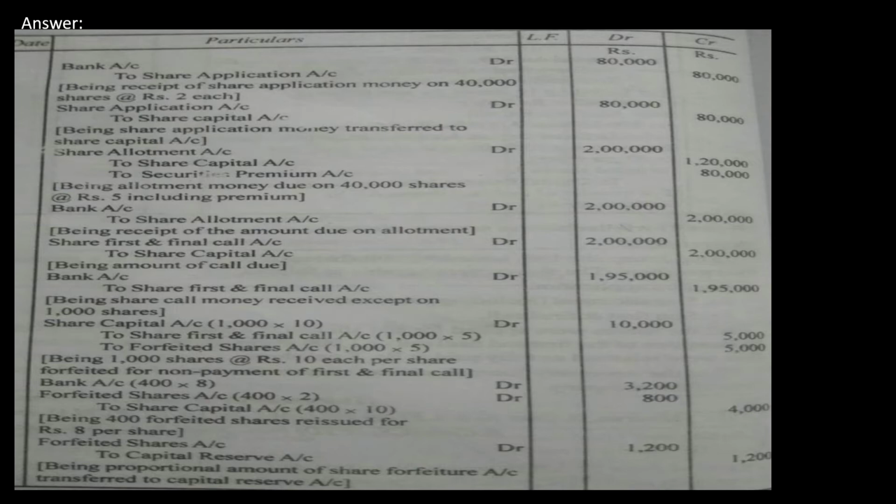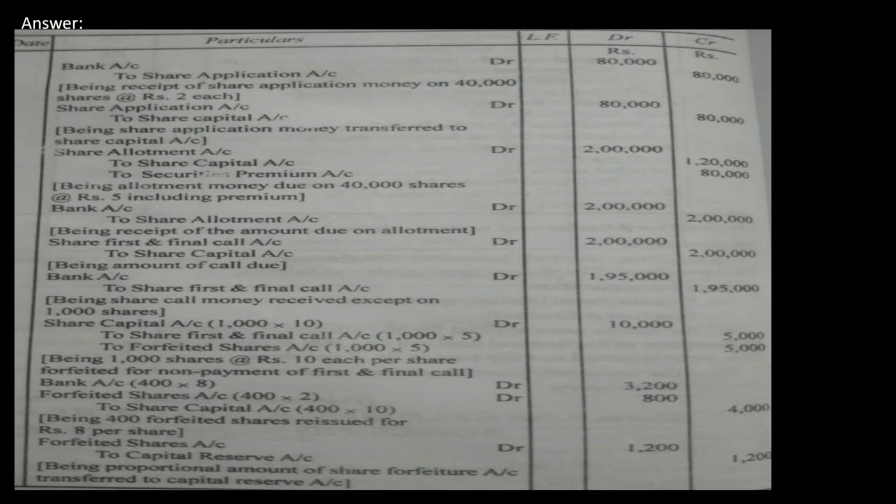Then the forfeiture entry for 1,000 shares, we are going to forfeit 1,000 shares. Then 1,000 into 10 will give me 10,000. Then 5 rupees is the money paid on forfeiture, and 5 rupees is the money not paid. Then for reissue, out of 1,000 we are reissuing only 400 shares.